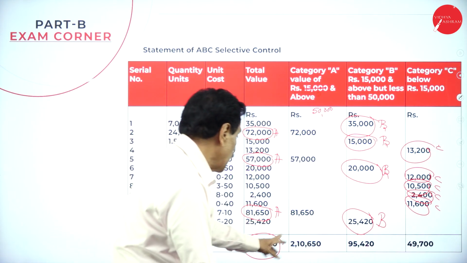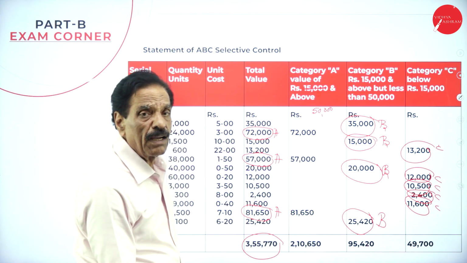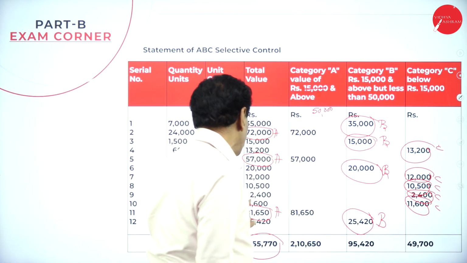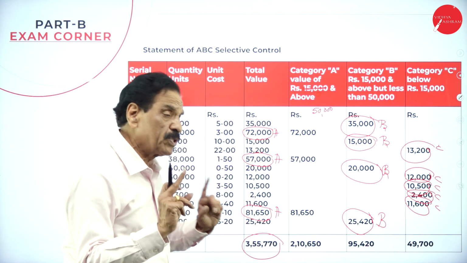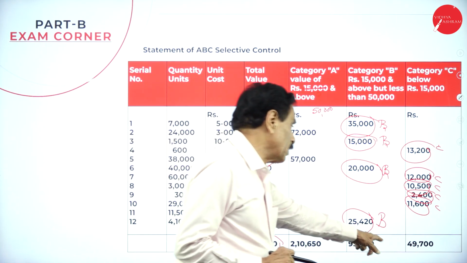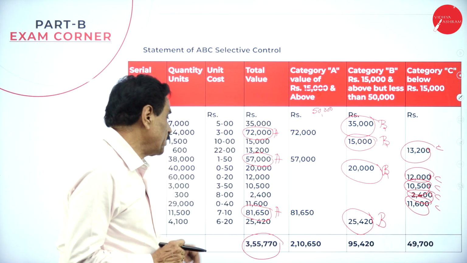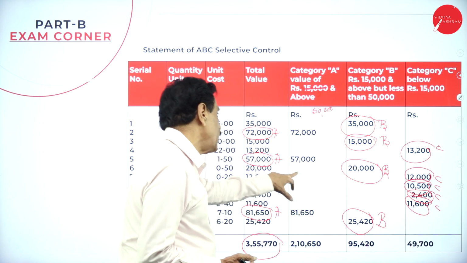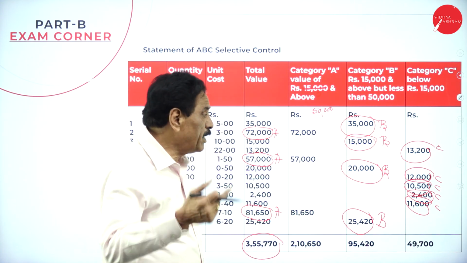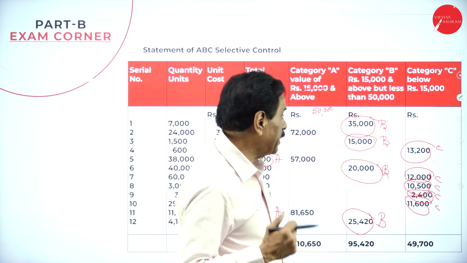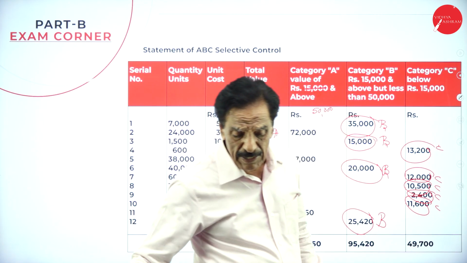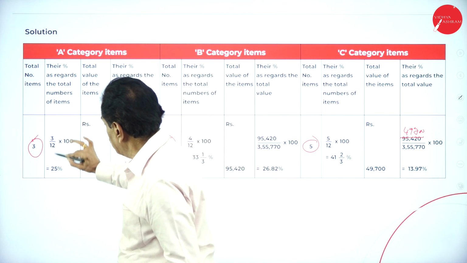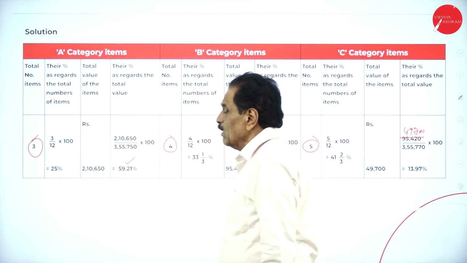How do you go? 2,10,650 into 3,55,770. 95,420 divided by 3,55,770 into 100. Last one, 49,700 divided by 3,55,770 into 100. Regarding the group, it is considered 3 by 12 into 100, 4 by 12 into 100, 5 by 12 into 100. See how I did? See, 3 items, 3 by 12 into 100 is 25%. What's your amount?